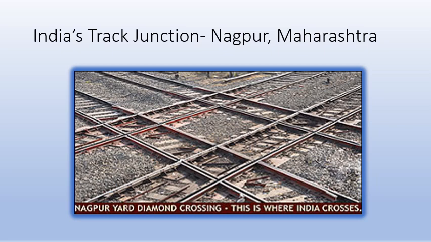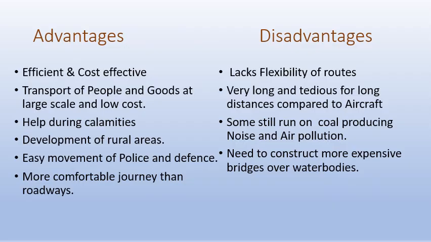This is also a well-known point in Indian Railways: Nagpur, which is the geographical center of India, is where trains from all four directions, north to south and east to west, meet at a junction, called the Nagpur Yard Diamond Crossing. This is where the railways of India, north to south and east to west, meet at a junction.